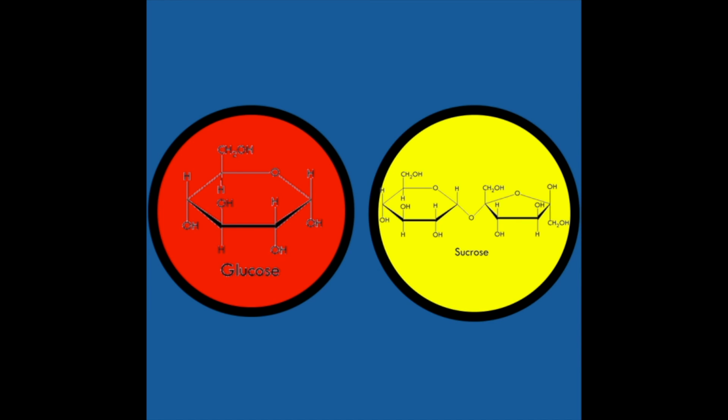Glucose is a monosaccharide and consists of 6 carbon atoms, 12 hydrogen atoms and 6 oxygen atoms. Sucrose, on the other hand, is a disaccharide and contains a glucose and a fructose molecule which are bonded together. This means sucrose has 12 carbon atoms, 22 hydrogen atoms and 11 oxygen atoms.